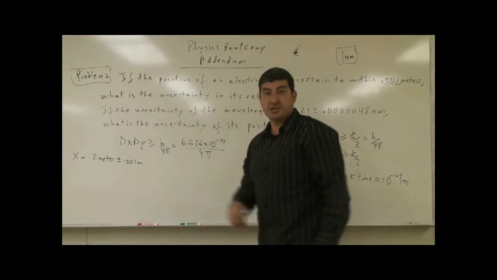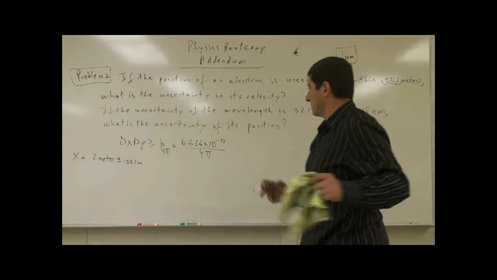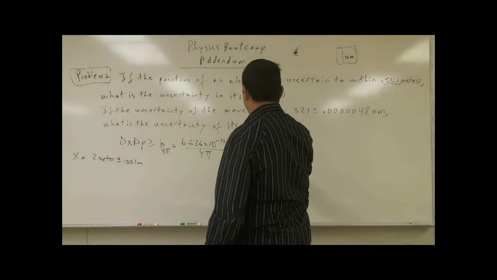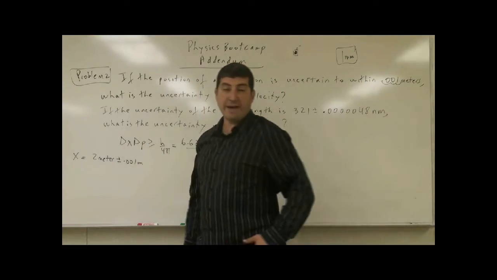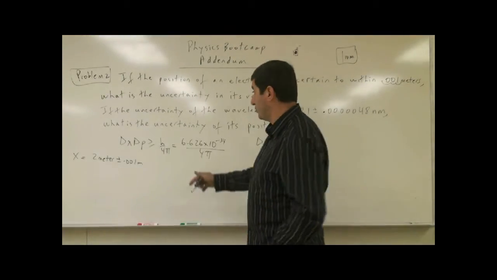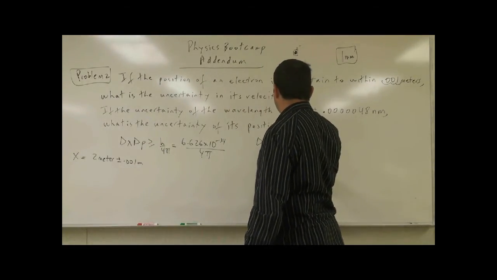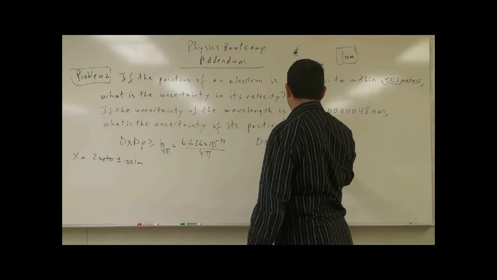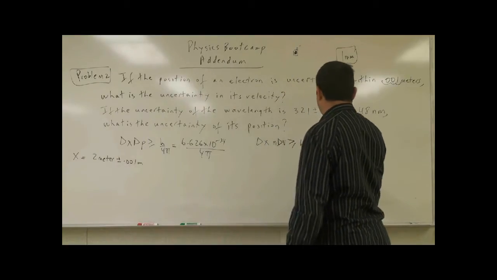So what would our uncertainty of its velocity be? What we're going to do is we're going to have delta x. Momentum is mass times velocity, and we already know the mass of the electron, so we can have m delta v greater or same as 6.626 times 10 to the minus 34 over 4 pi.